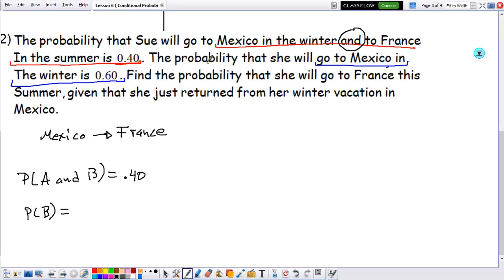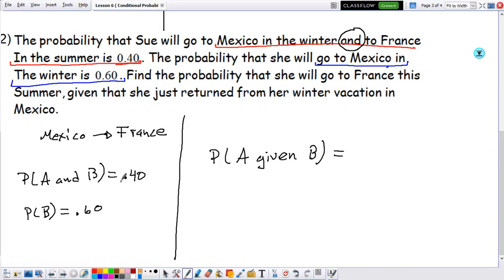Well, it says here, the probability that she will go to Mexico in the winter is 0.60. Excellent. We know those two pieces of information. Then we can find out P of A given B, which is a conditional probability. And that is equal to P of A and B, which we found to be 0.40, divided by P of B, which we found to be 0.60. And this is equal to 0.66.